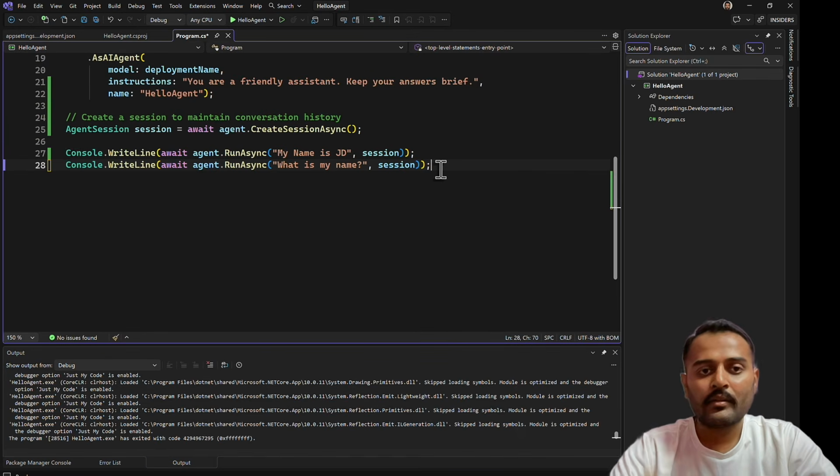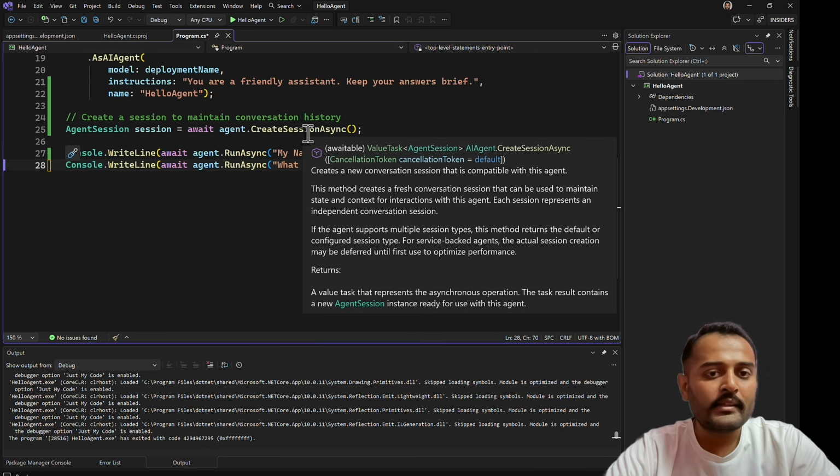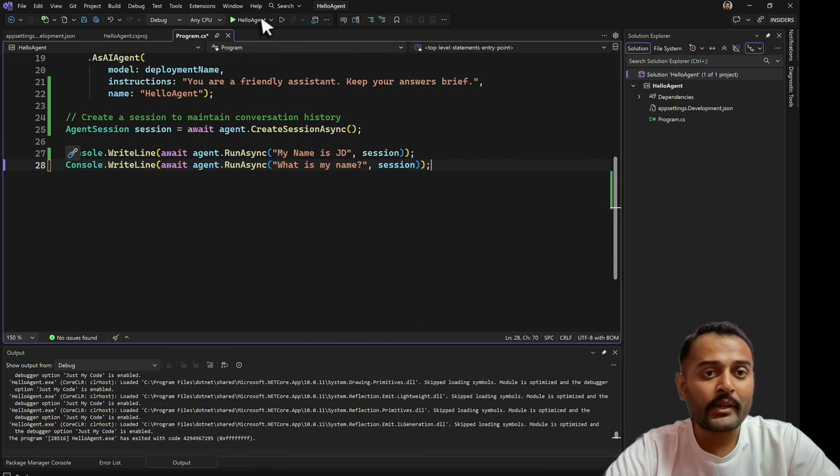And a very important thing, this session that you're just creating is currently in memory. It's not being persisted. If you restart your application, then your last session is gone. Unless we save this session to persistent storage, maybe in Azure, if I'm talking in Azure terms, I can store this in a SQL database, in Azure Cosmos DB, or any other database.